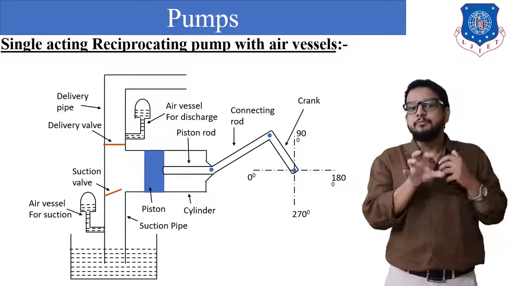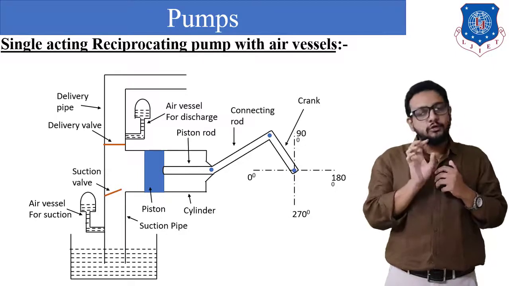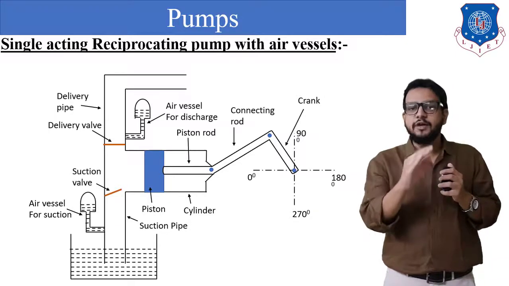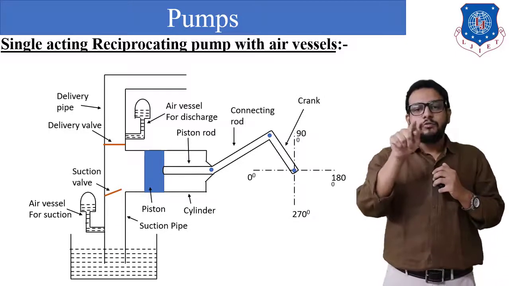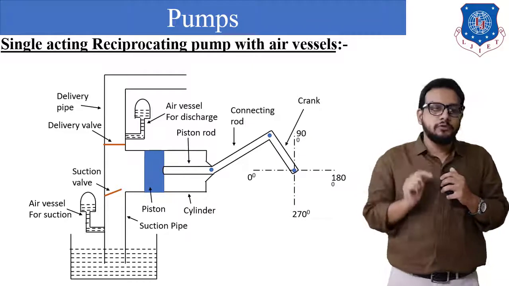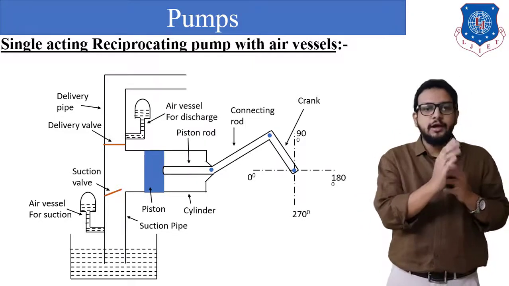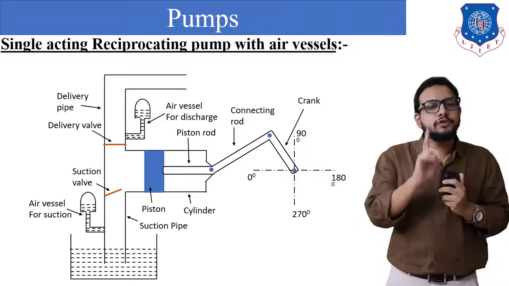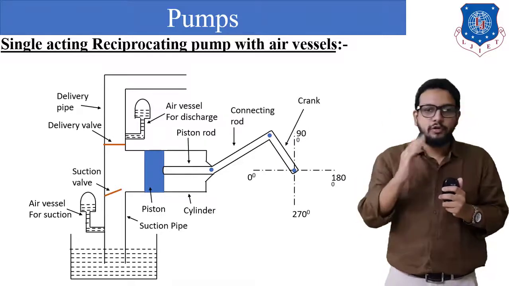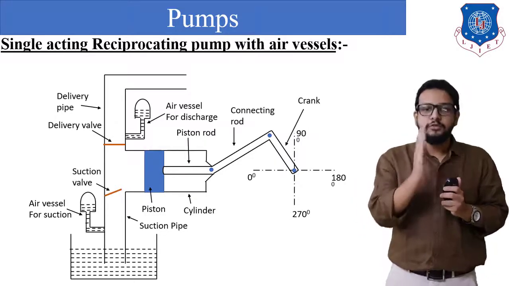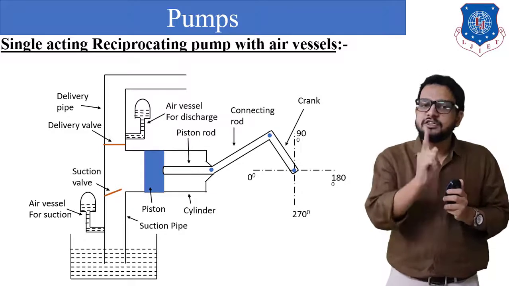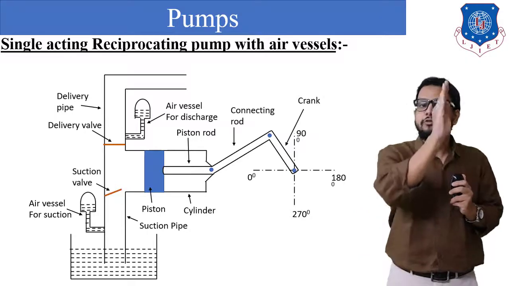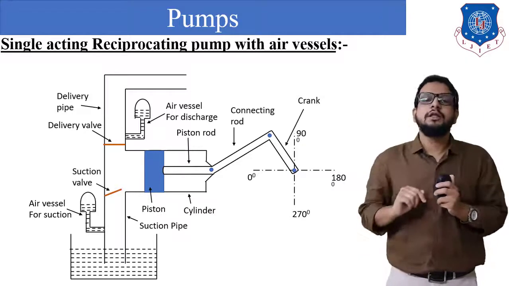On the bottom side of the sump, we would have provided a foot valve which is going to prevent that. Okay, so this is the first stroke in which water is filled in an air chamber. Now when the crank moves from 180 to 0 degree position, water will be pushed and the delivery valve will be open. Over here in this case, water will first enter into the air chamber. So half quantity of water which is sucked in the cylinder will first enter into the air chamber, remember that, and the remaining half portion of the water will be delivered into the delivery tank.